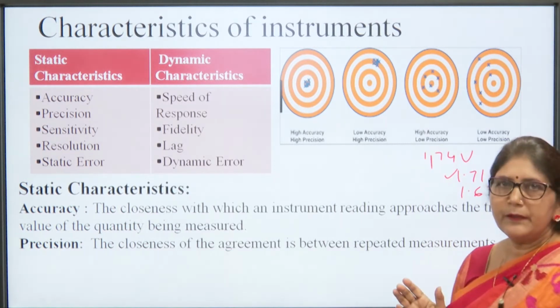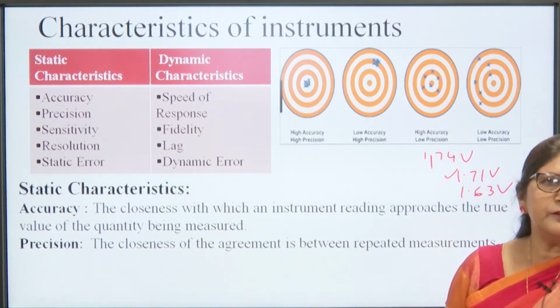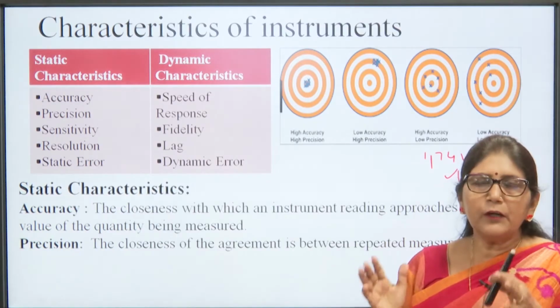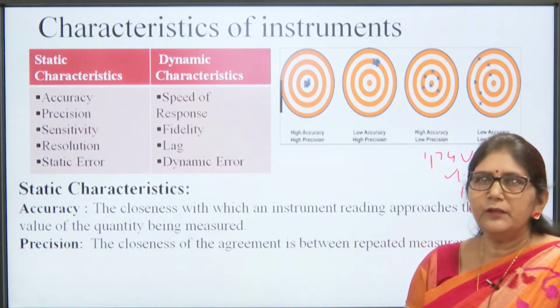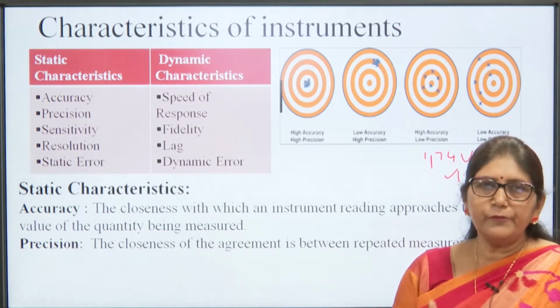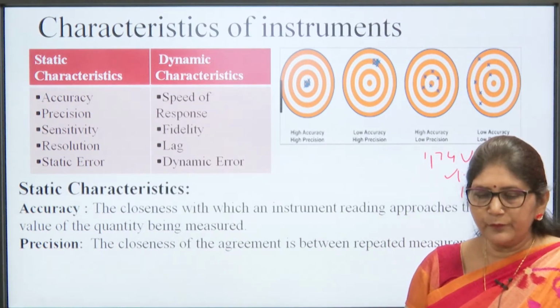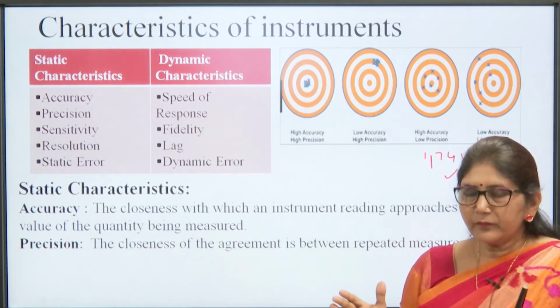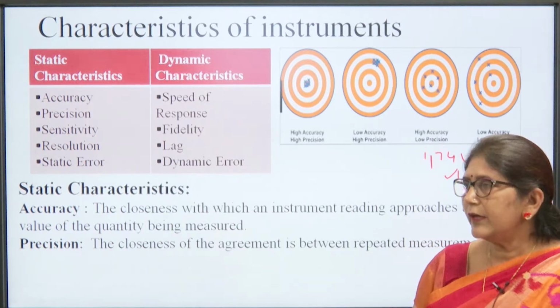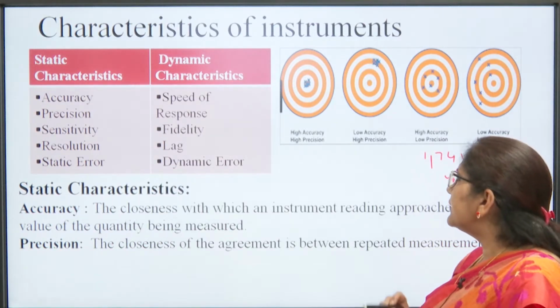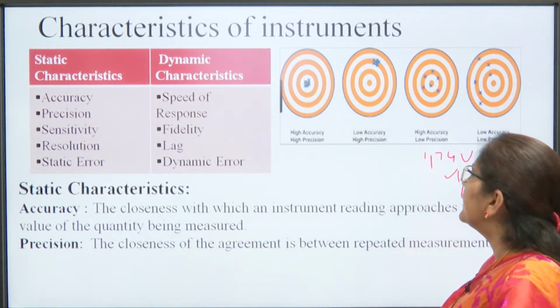Then second is precision. What is precision? Precision is the closeness of agreement between repeated measurements. Suppose we measure 3 or 4 times with an instrument, then how close these values are to each other, that is the precision. We can understand this by this diagram.